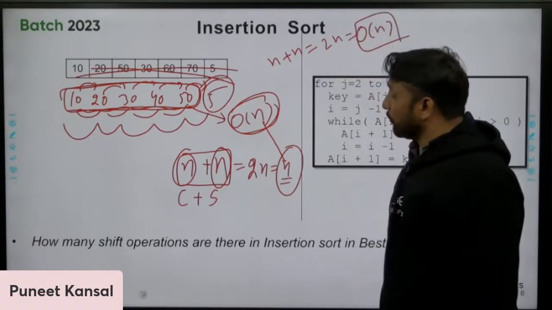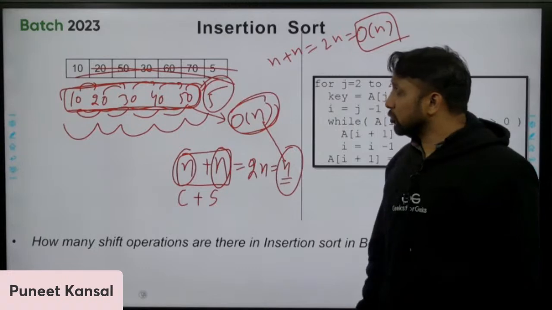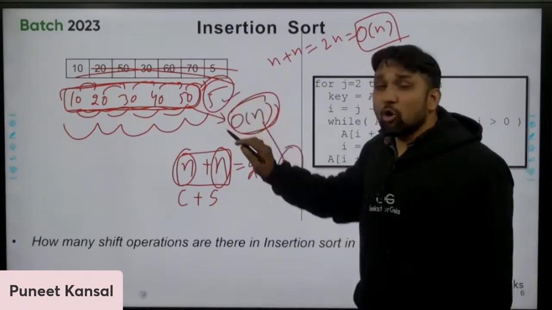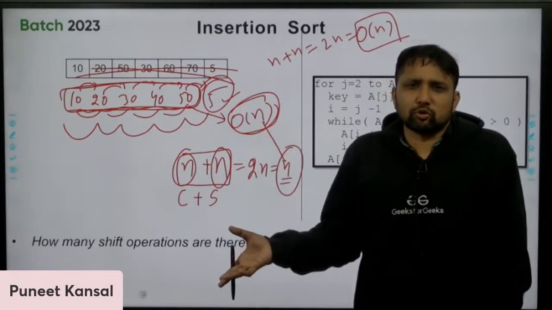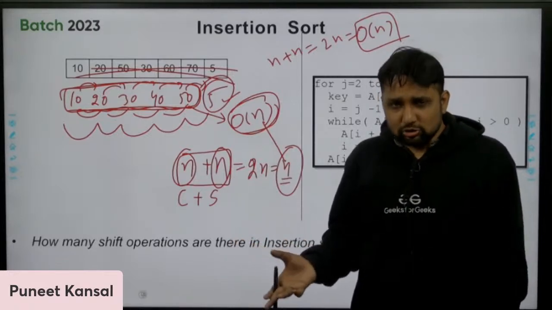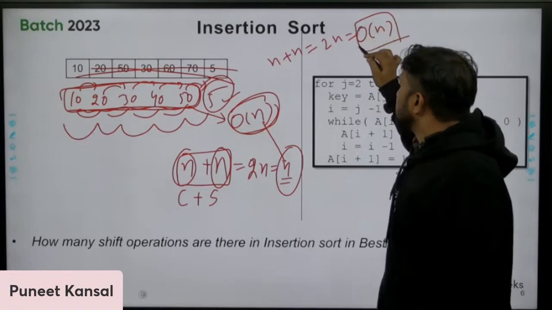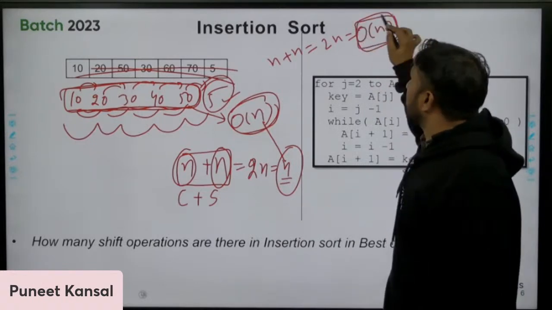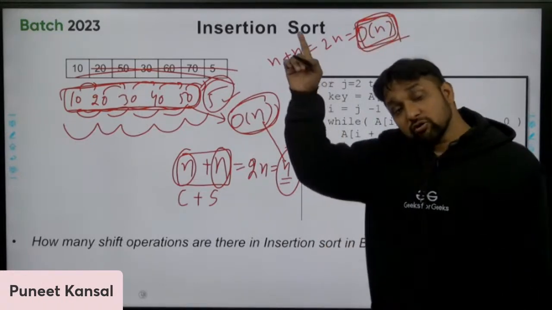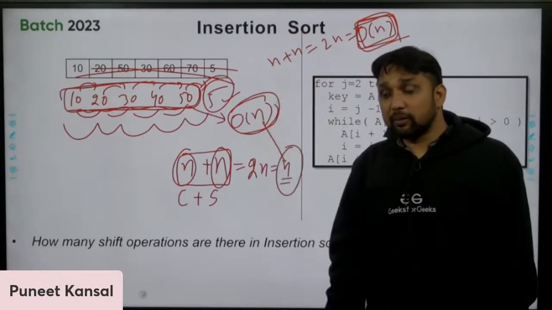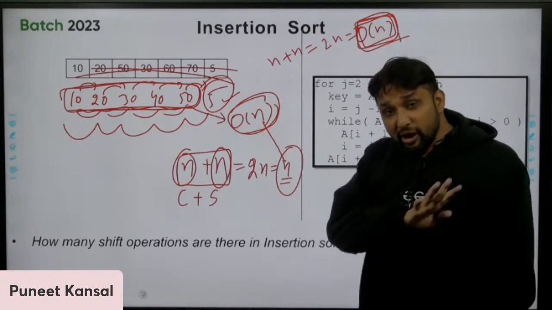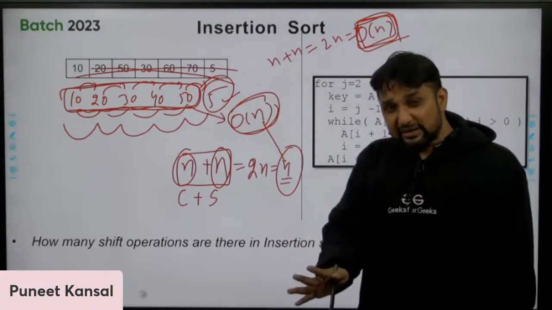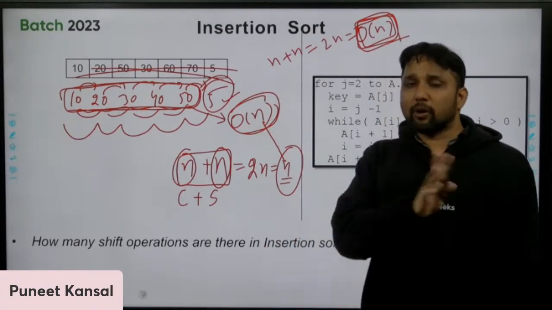So what I am trying to tell you is that if the array is almost sorted, even if one or two elements are not sorted, insertion sort still takes order of n time. But bubble sort will take n square, because in bubble sort we are working on the principle that only if no swap is occurring will we come out of the loop.